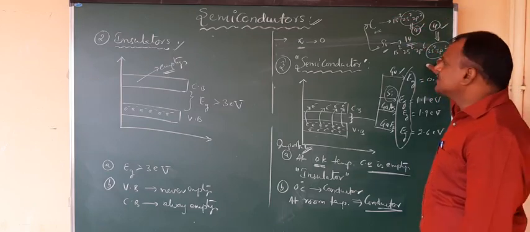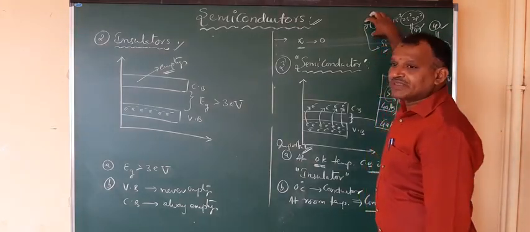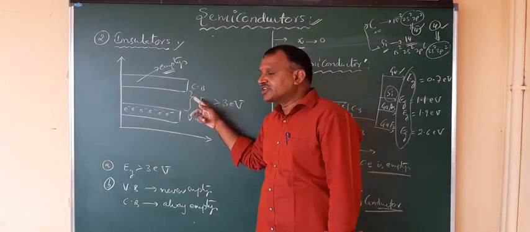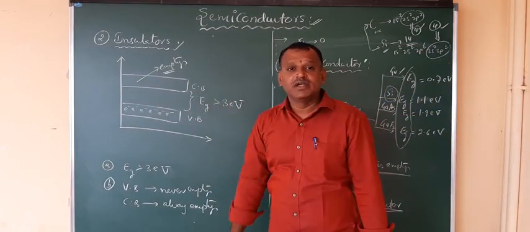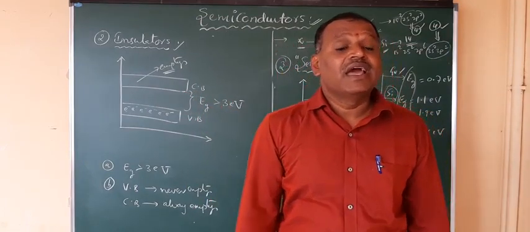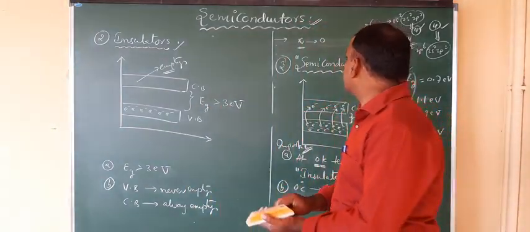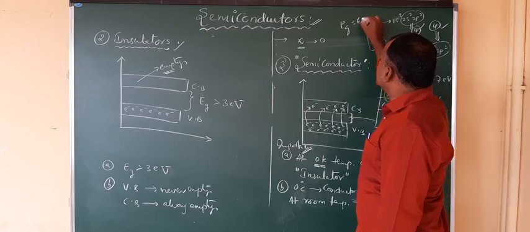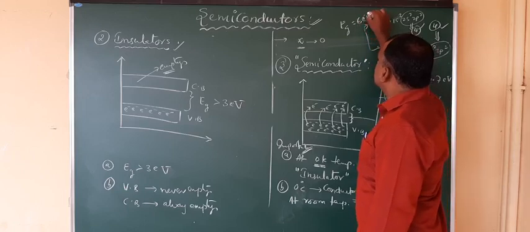And another one is, for carbon, the energy gap between the valence band and conduction band is greater than 3 electron volts. For carbon, Eg is about 6 electron volts.